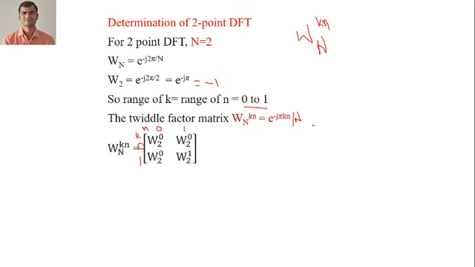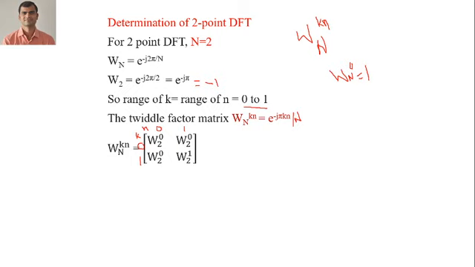So the first row and first column are always equal to W_N^0, and this value is always equal to 1. W_N^0, when N is equal to 2, 4 or 8, is always equal to 1. So in the Twiddle factor matrix for N point, the first row and first column are always equal to 1.